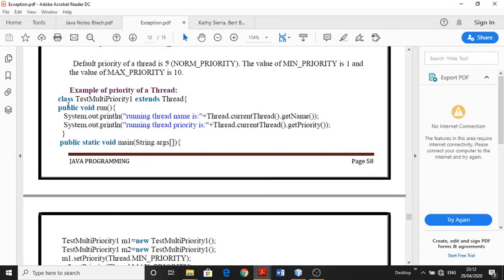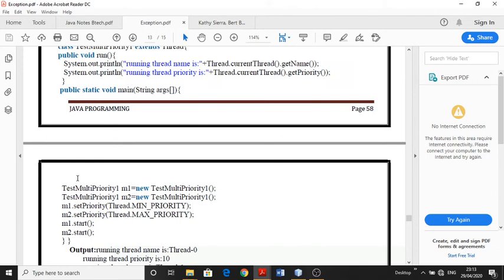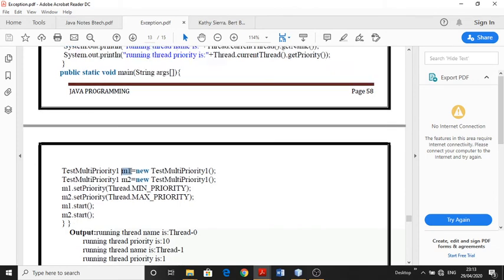How does this priority work? We create the class TestMultiPriority1 that extends Thread, and in the run method of the thread, we just print the name of the thread and get that thread's priority. And here we create two threads, I think m1 and m2. The m1 thread has the minimum priority, that means priority is 1, and m2 has the priority set to max, higher priority.